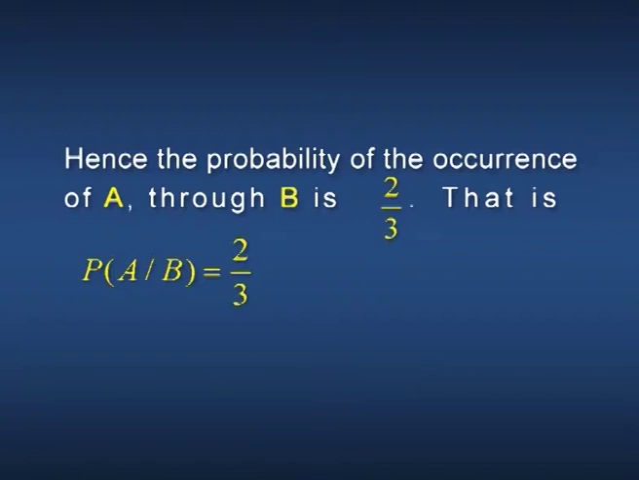But when we are considering the conditional probability P of A given B, we are given the experiment was resulted in B. Now, it needs only to find how many cases of B are favorable to the event A. Here B contains 3 cases, out of which the 2 cases, that is 1 and 3, are favorable to A. Hence, the probability of the occurrence of A through B is 2 divided by 3, that is P of A given B equal to 2 divided by 3.